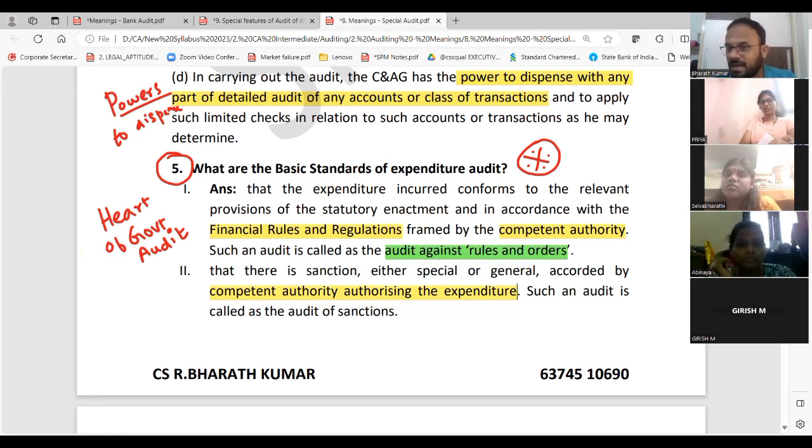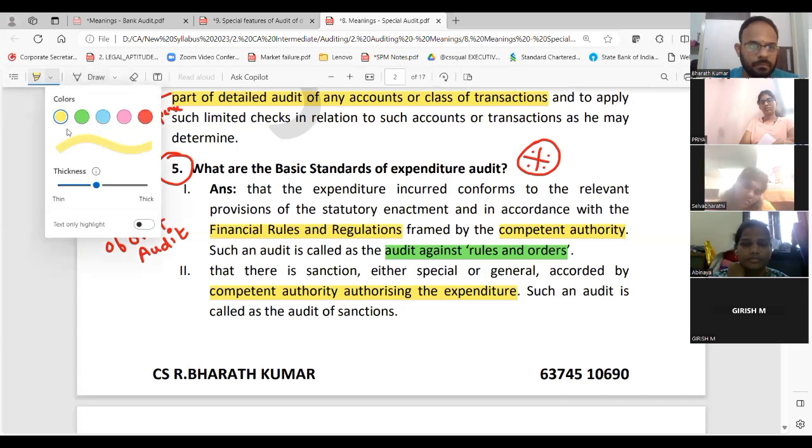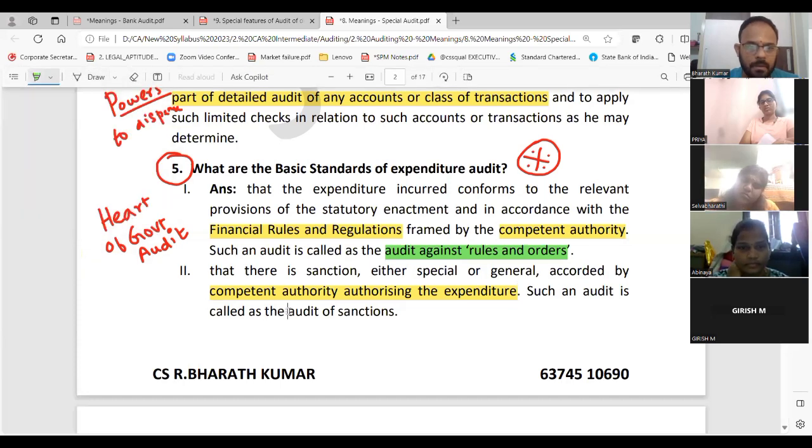And when you take the financial statements of government audit, they would say only 1,000, 2,000, and above that they will say in crores. So you should not say 1,000, 2,000; they will financially do it like 2,000 crores, 30,000 crores. Because if you put zeros in crores in the financial statement, it will go to the next street. So you should understand all will be in crores. How will you try to do this? That is called audit of sanctions. Are we clear with the second one?